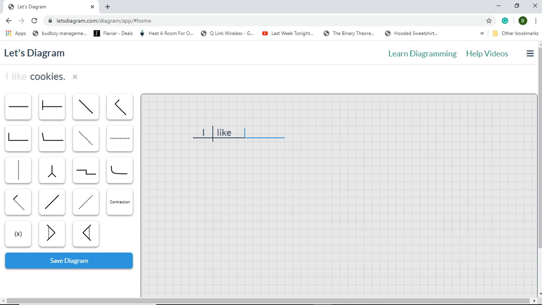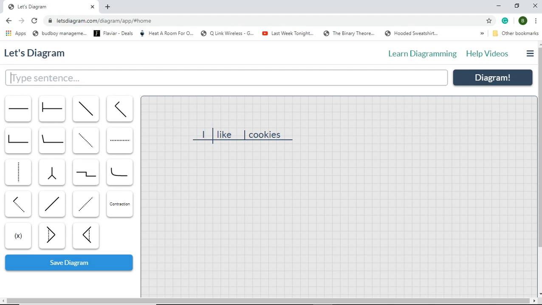It goes like that. And cookies is our direct object. So the full sentence, I like cookies. I is the subject. Like is the verb. Cookies is your direct object, which is a noun. It answers the question, what do you like? You like cookies. Good.